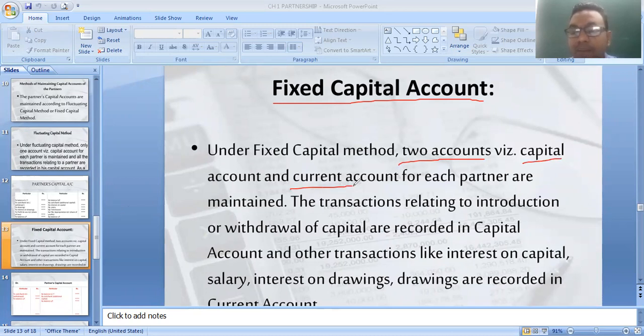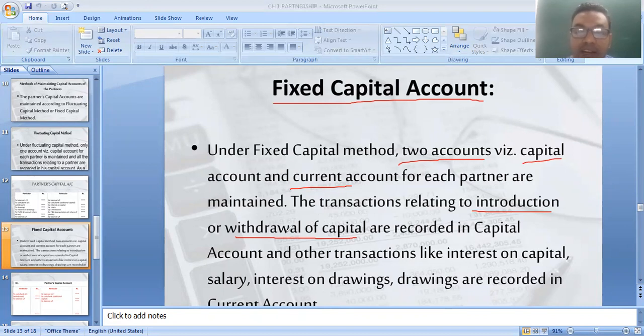Under the fluctuating capital method, you prepare only one account, the capital account, and all transactions relating to the partners are mentioned in that one account. But here in the fixed capital method you have to prepare two accounts, the partners' capital account and the partners' current account. In the partners' capital account you record only two types of transaction: introduction of capital and withdrawal of capital.